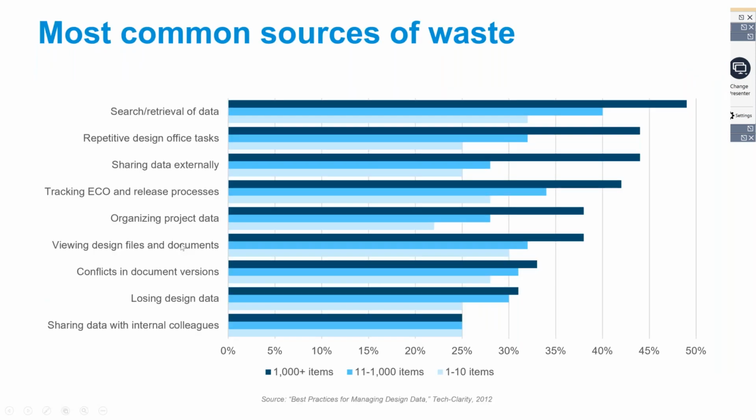Now let's put that into numbers. Let's put that into quantifiable numbers. So what these numbers basically suggest is that the majority of the common sources of wastage that finally lead to a decrease in productivity of an organization, of a team, or an individual member could be in any of these different sources of wastage, and the majority being the top three, that is searching of data. How do I search a relevant data?